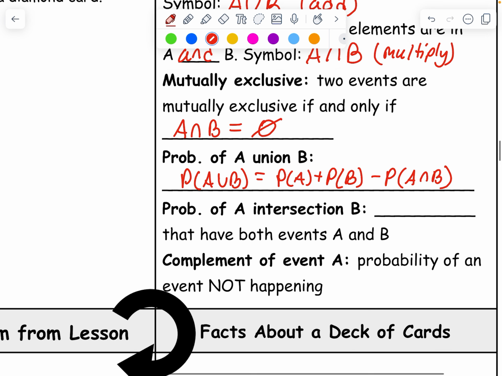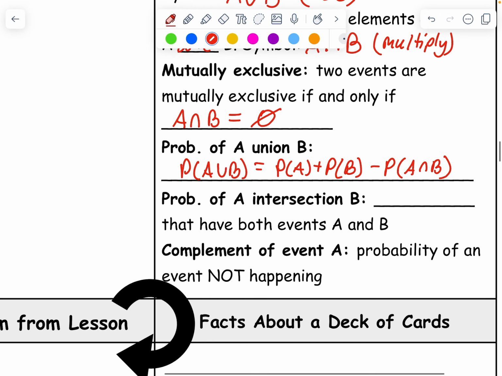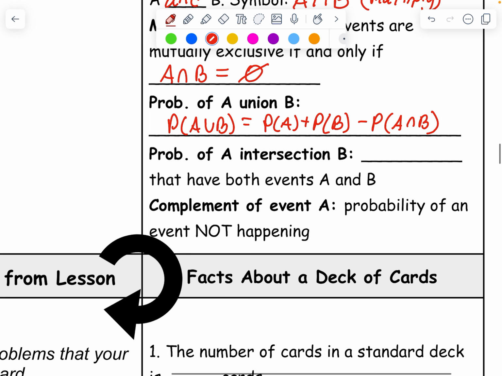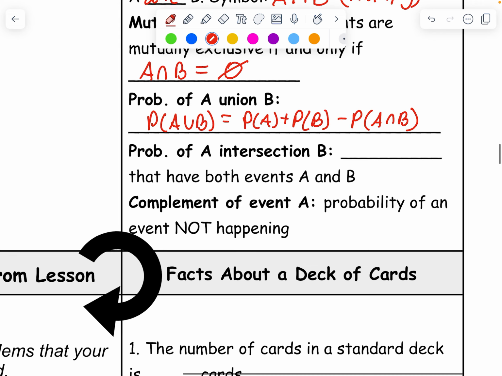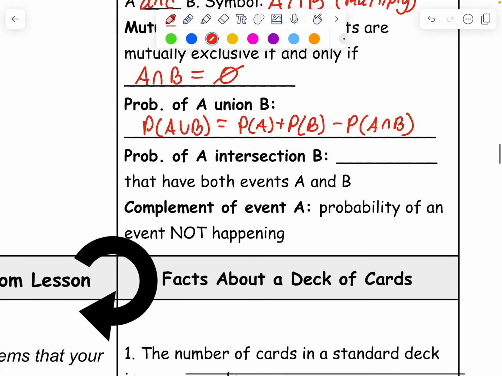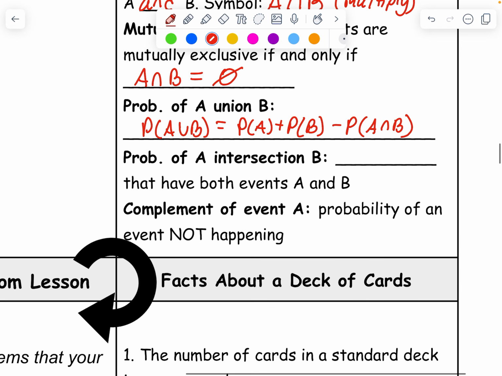Now, this will make more sense when we get to Venn diagrams, why this works, but that's the formula we're going to be using for a good part of this unit, okay? The probability of A intersection B, that is any outcomes that have both events A and B. So if you're looking for the probability of, if you flip 2 coins, you get 2 tails.